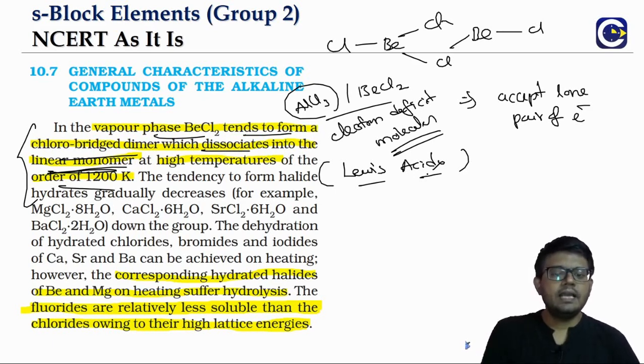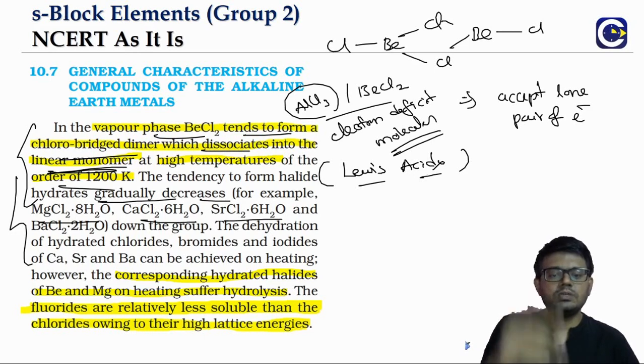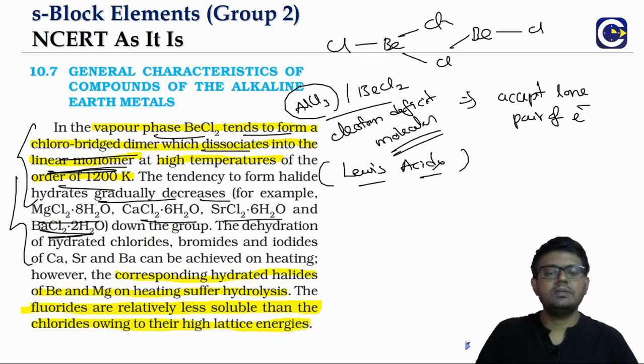And the halides will form hydrates. So as you can see, magnesium chloride has 8 molecules of water, calcium and so on. When you go to barium, it is just having 2 water molecules. Means what?